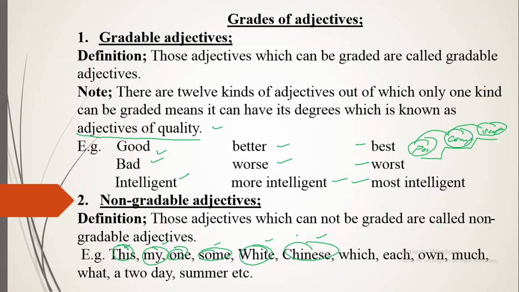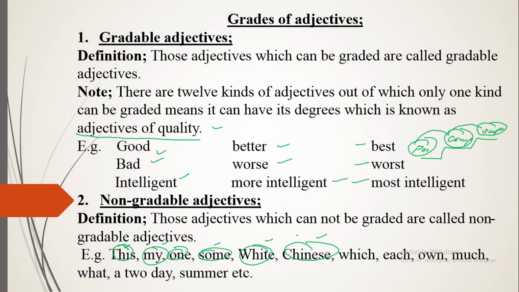Chinese, Chineser, Chinesest, we cannot say. Pakistani, Pakistanier, Pakistaniest, we cannot say. German, Germaner, Germanist, we cannot say. We cannot give them degrees. They work as adjectives, adding something in the meaning of a noun or pronoun, but cannot be graded.